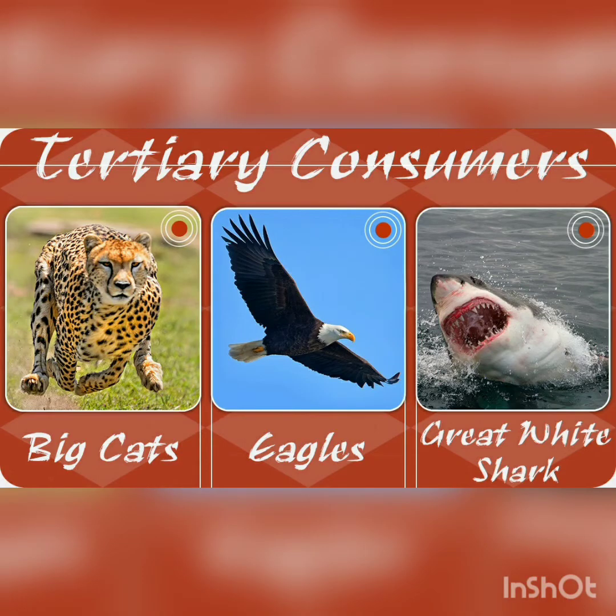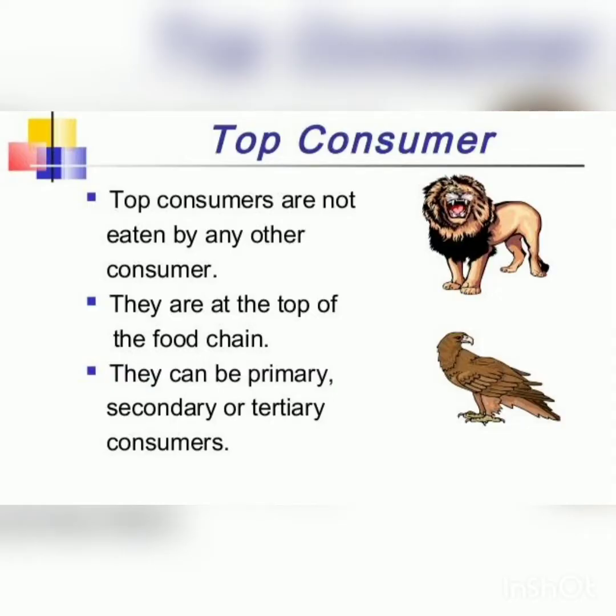Top consumers or the tertiary consumers are those carnivores which eat the secondary consumers. So, let's discuss this again. Producers or the green plants prepare food. They are eaten by the primary consumers or the herbivores. The secondary consumers eat the herbivores, and the tertiary consumers eat the secondary consumers.